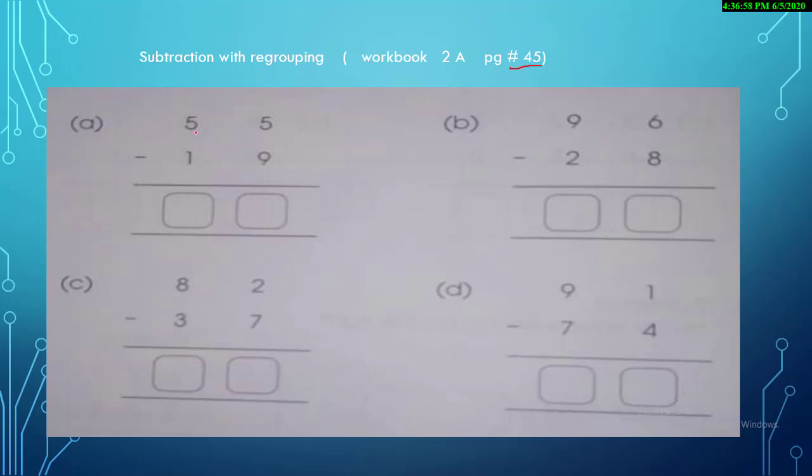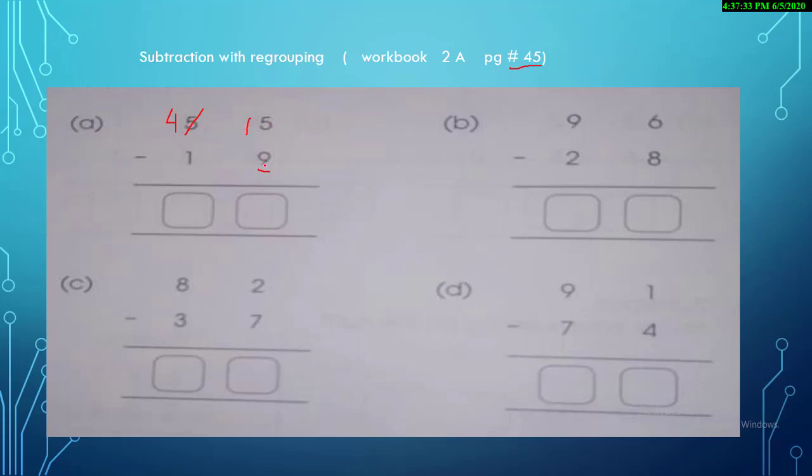Just have a look on the first question, that is A. Is it more on the top? No. It's more on the floor. Yes, because 5 is smaller, 9 is bigger, so we get more on the floor. More on the floor, go next door. So we are going to the next door and we are going to get more. It will turn into 4 and it will give it 1. Okay, now it's a 15. Now more on the top.